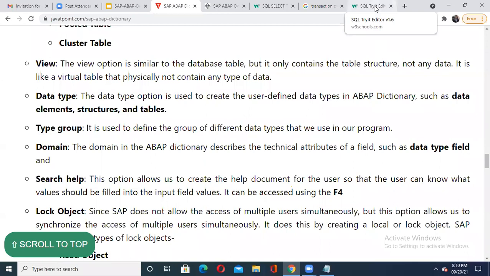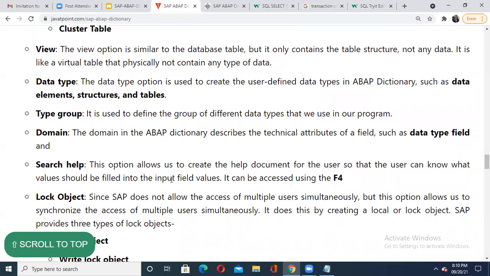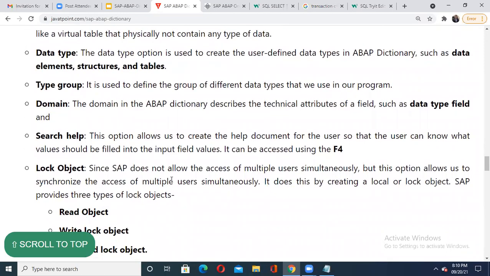Yes, sir. See, this is like a search help. So before clicking, or without clicking, I'm getting an idea for what purpose this tab is opened by me here. So this is a point, please understand. You can also create, using this search help, the help for each field which you have created on your front end. Suppose the field is name. If I press F4, I will get an idea: this field is used to enter the name of the person or the name of the user.